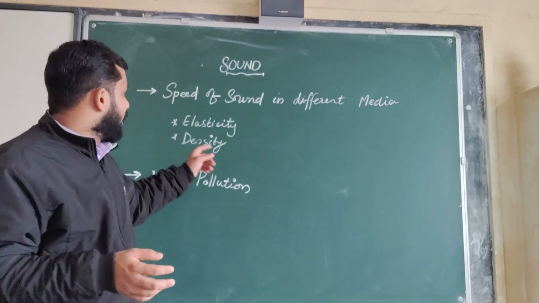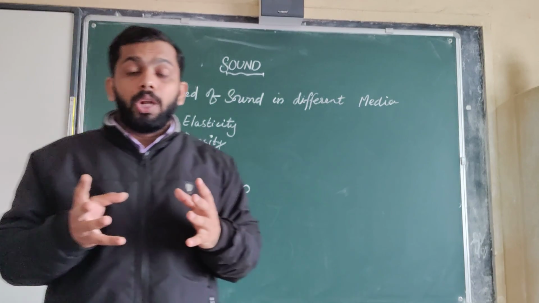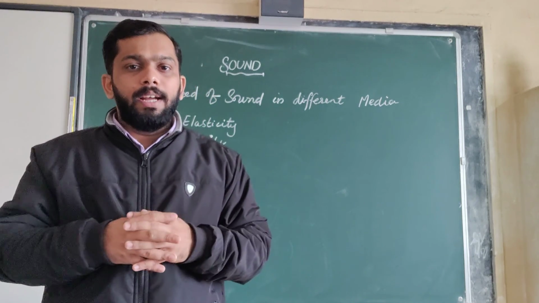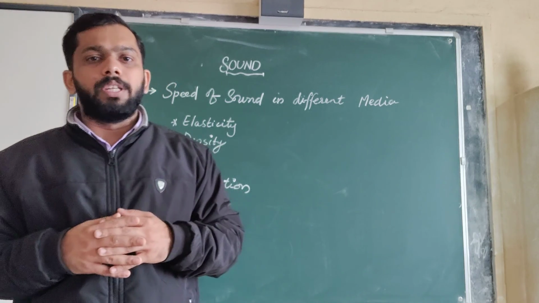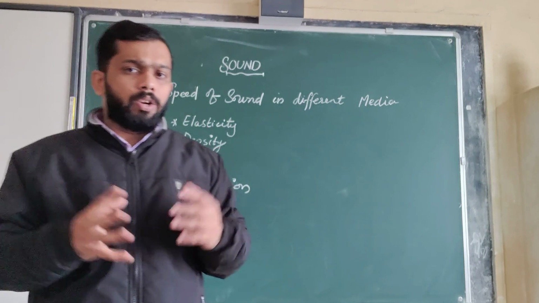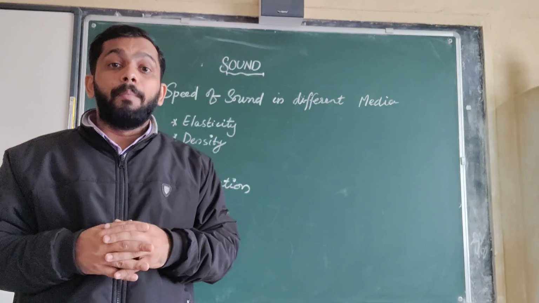The second one is density. What is density? The number of molecules in a given area is called density. So how does density control the speed? If the density is more, the speed also will be more.